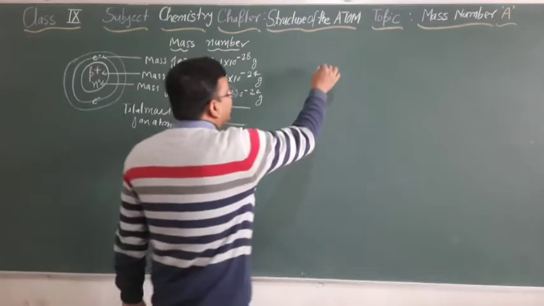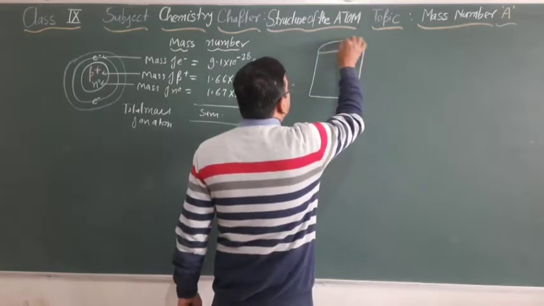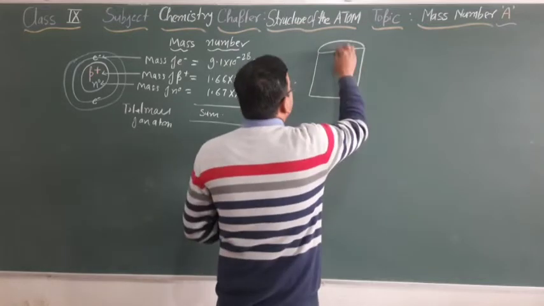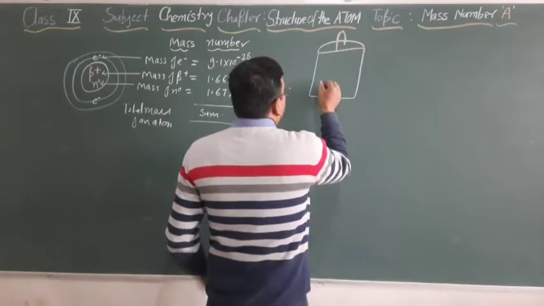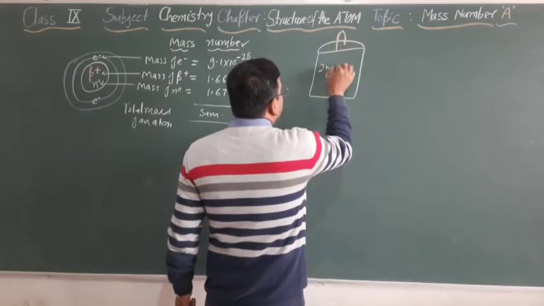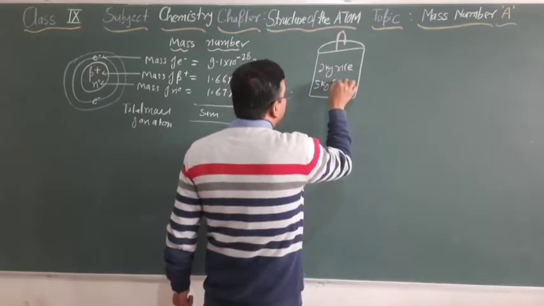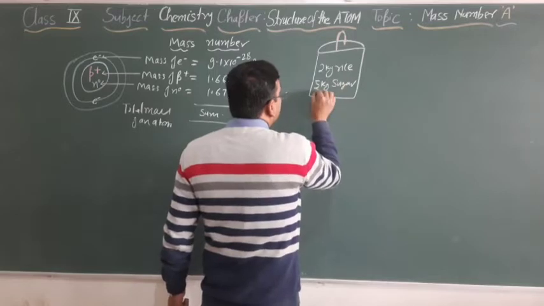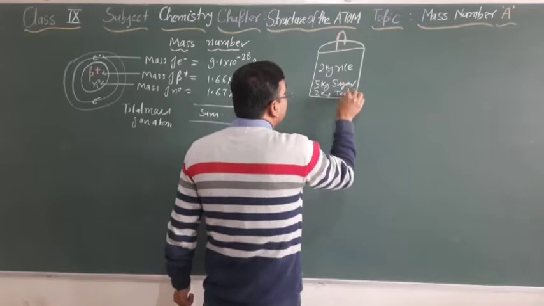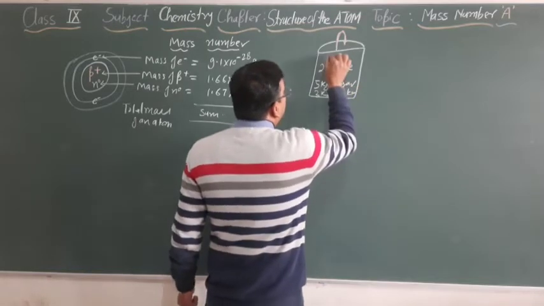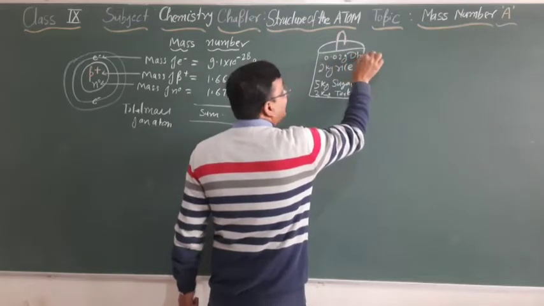Such as, if you have a carry bag and in this carry bag you carry 2 kilogram rice, 5 kilogram sugar, 3 kilogram tea leaf and 0.02 gram dhania powder.